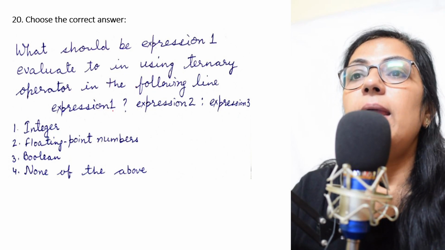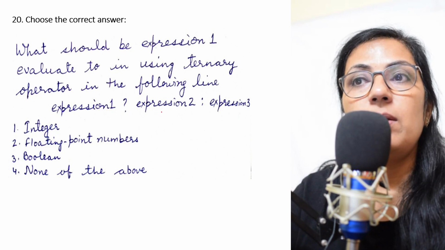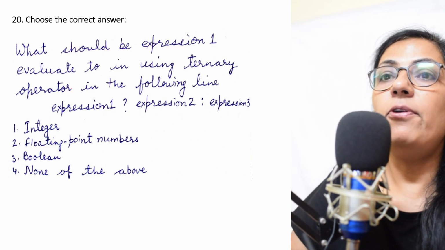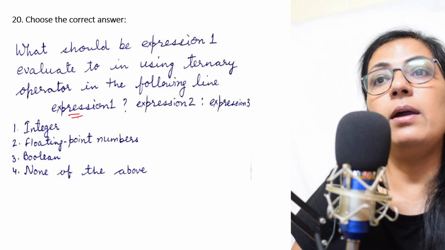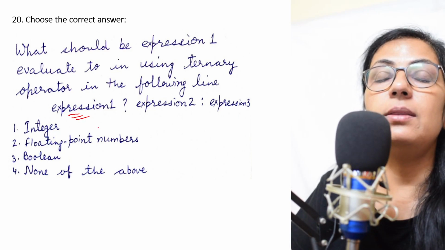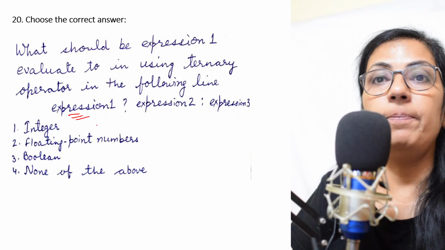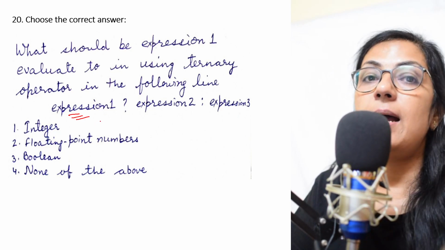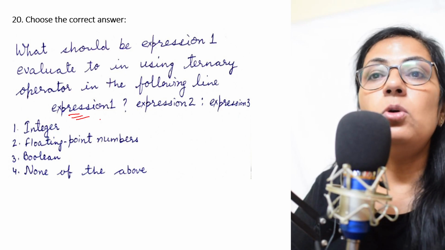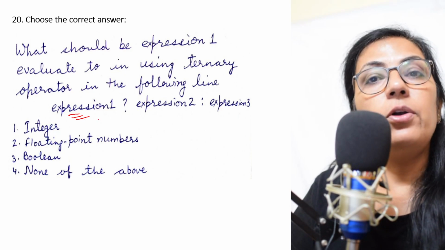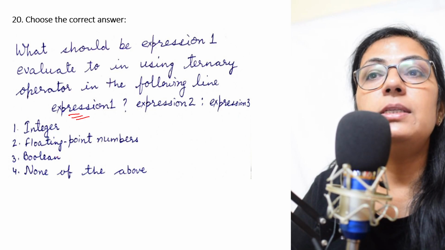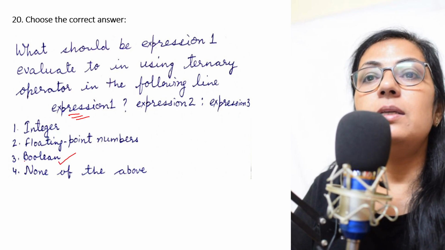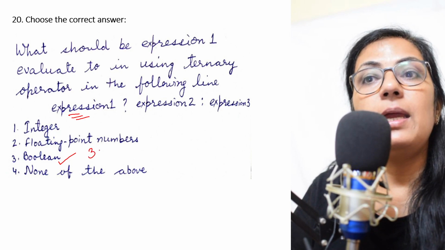Next question is, what should expression 1 evaluate to in using the ternary operator in the following line? Expression 1 question mark, expression 2 colon, expression 3. So before the question mark, we specify the condition. The test condition is given here. So whenever you are putting any condition, that answer should come true or false. And true or false are of which data type? That should come in boolean. So here boolean is the correct answer.